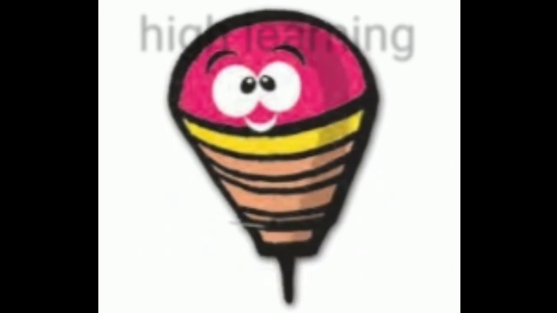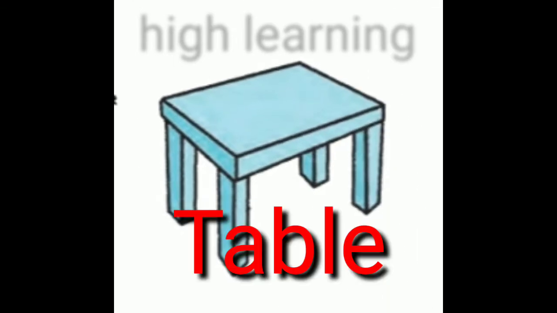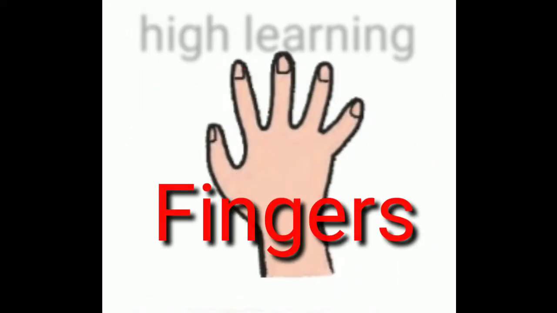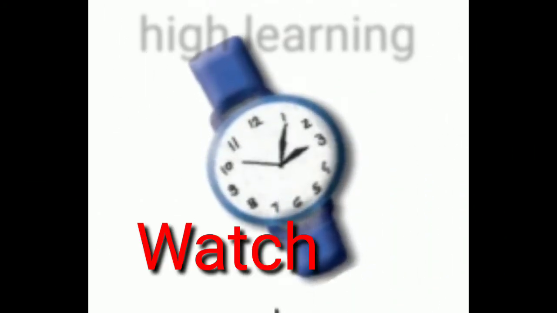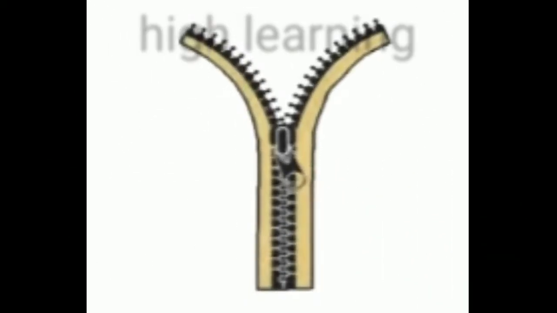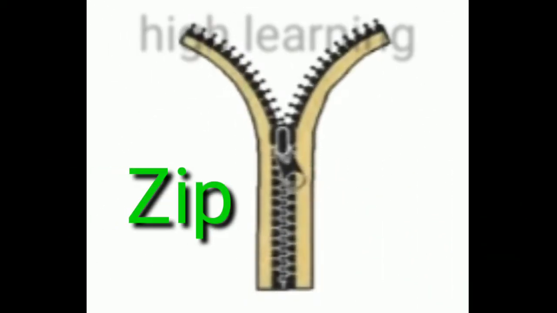T-O-P, top. This is a table. T-A-B-L-E, table. This is fingers. F-I-N-G-E-R-S, fingers. This is a watch. W-A-T-C-H, watch. This is a zip. Z-I-P, zip. This is a star.